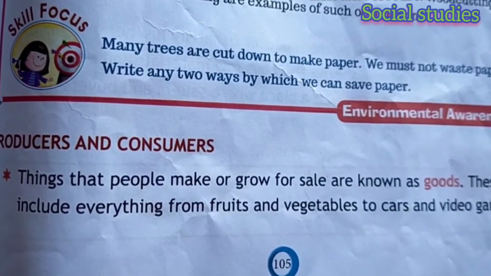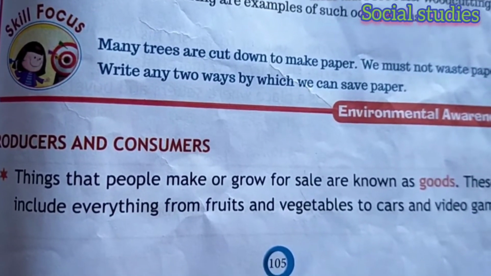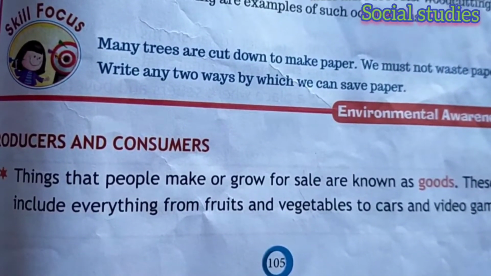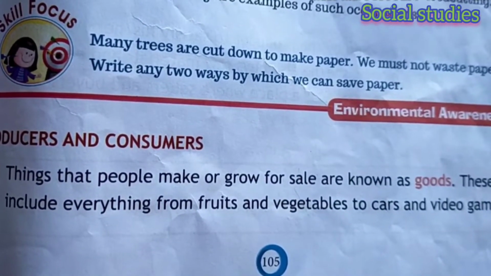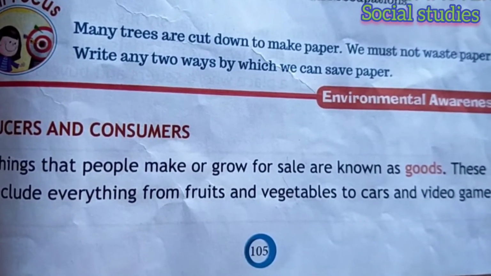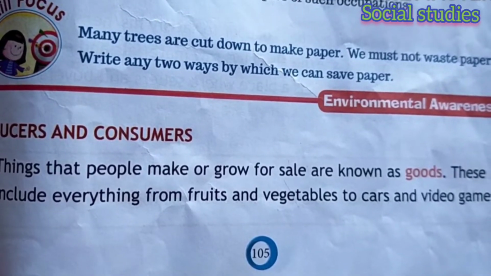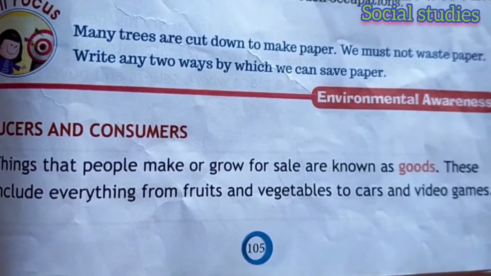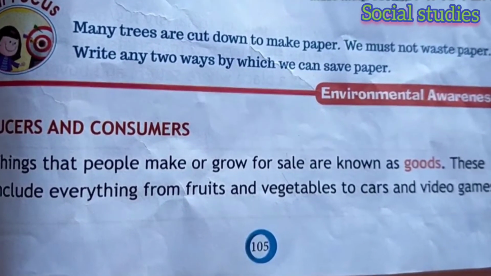Goods are the things that we make or grow for the sale. So what are goods? The things that we make or grow for the sale are known as goods. These include everything like fruits, vegetables, toy cars, video games, notebooks, pencils, erasers, anything that we see that people make or grow for the sale are known as goods.